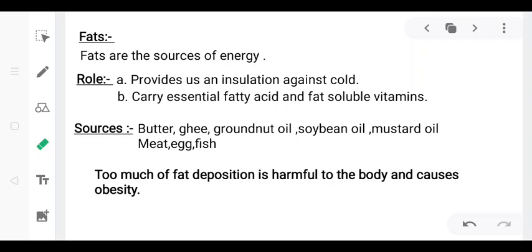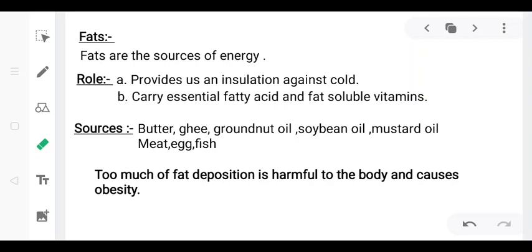Let's now see what the sources of fats are. First one is butter, ghee, oil. From all kinds of oil we can get fats. Next one, meat, egg, fish, and many fast foods like samosa and all. Chips, snacks, we can get fat from there.